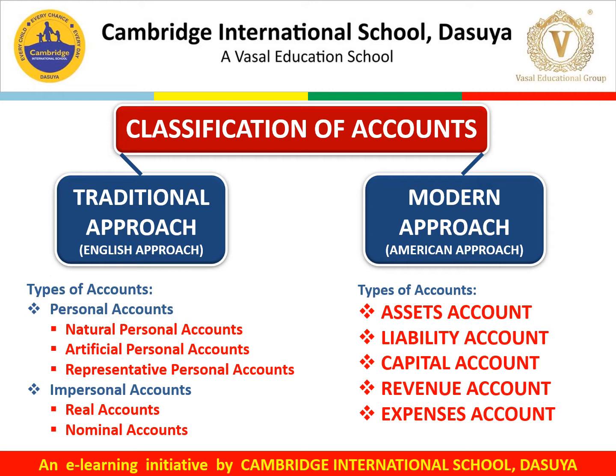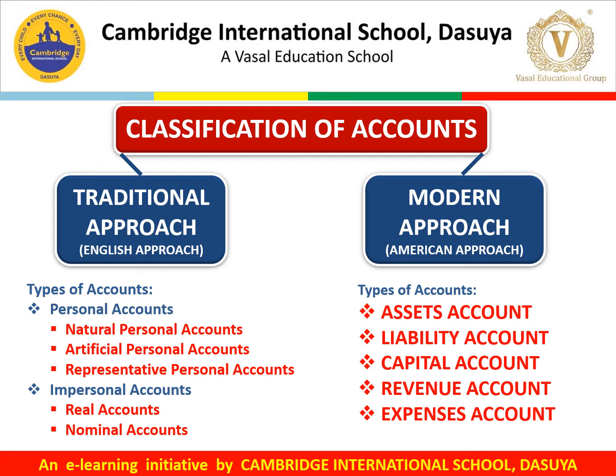In traditional approach, there are broadly two types of accounts, personal account and impersonal account. Personal accounts are further classified into natural personal accounts, artificial personal accounts, and representative personal accounts. Whereas impersonal accounts are further classified into real accounts and nominal accounts. Personal account, as the name appears, is related with a person. So natural person's account, for example, Ram account, Sham account, Sita, Geeta, Rina, Meena, these all are natural personal accounts.